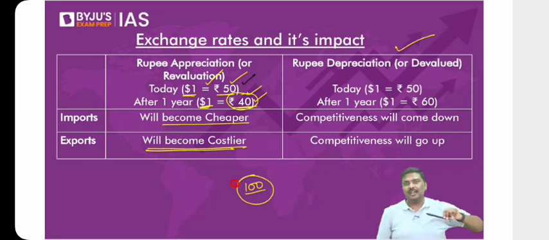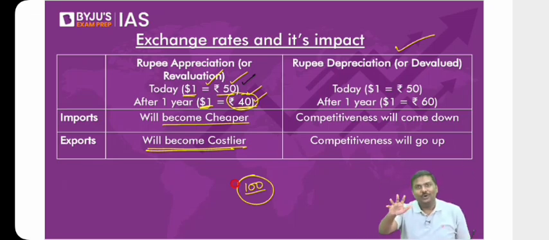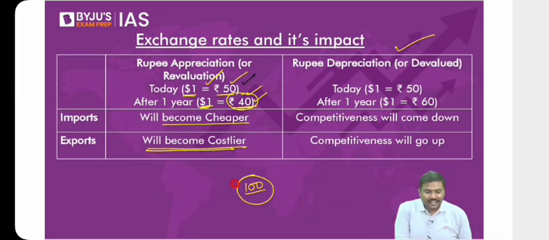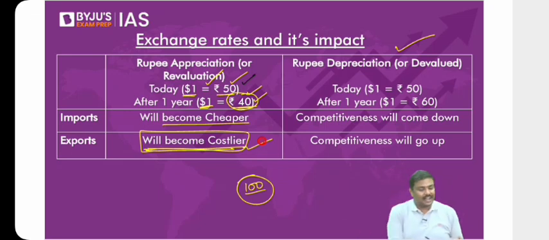Will the USA importer purchase more and more from you? No. Your export competitiveness. Competitiveness means compared to other products, now your products have become costlier. Export competitiveness will come down. Exports will become costlier like this. So this is basically the idea of rupee appreciation having an impact on export competitiveness.